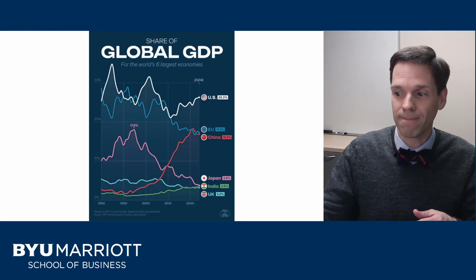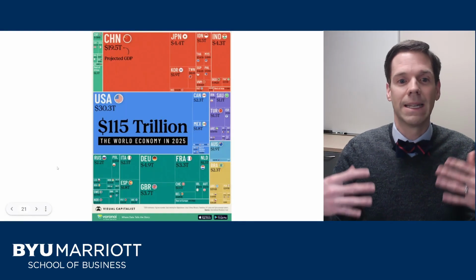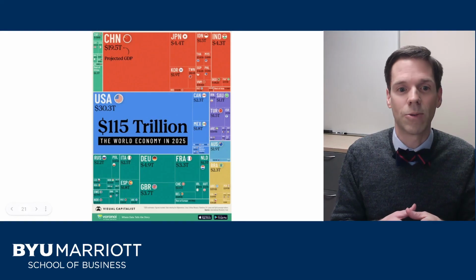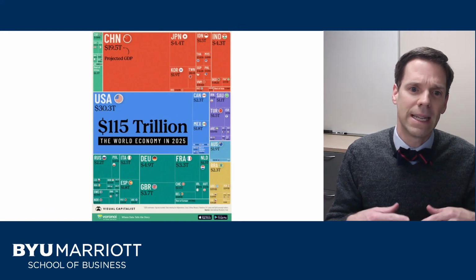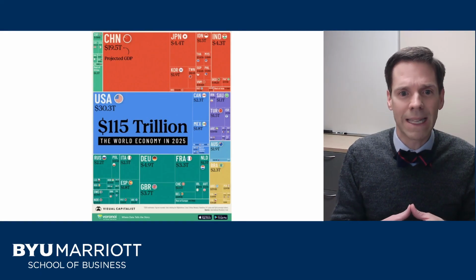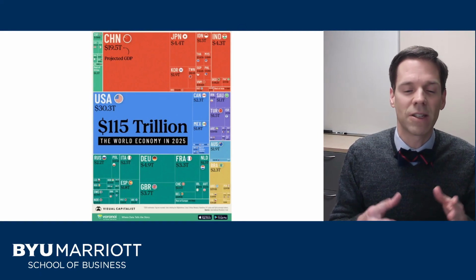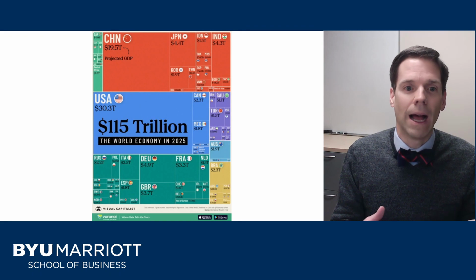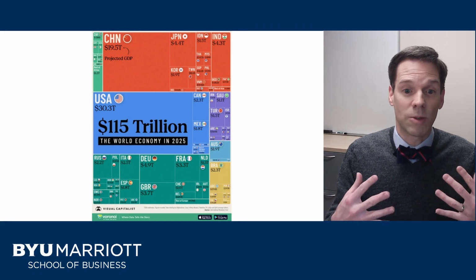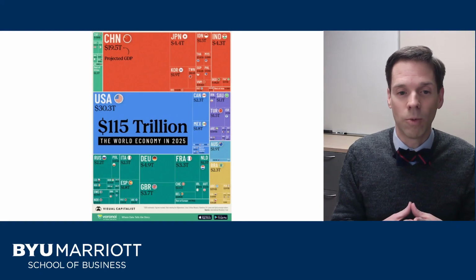A different way of looking at this is in this figure here. So this is projected GDP for 2025, and you can see that based on these projections, the US's economy by itself is roughly the same size as all of Europe, roughly the same size as all of the major countries in Asia, and so the US is really a gigantic part of the world economy.